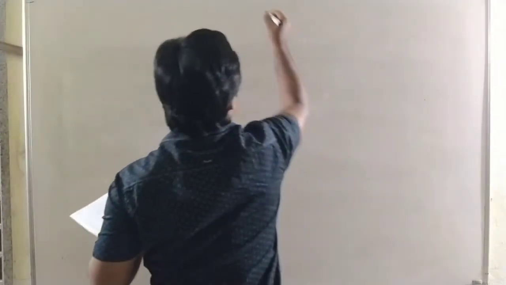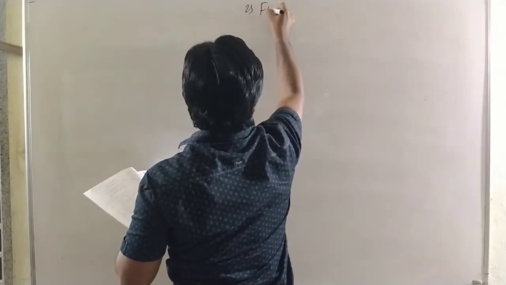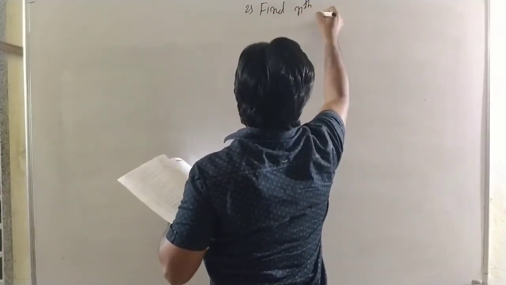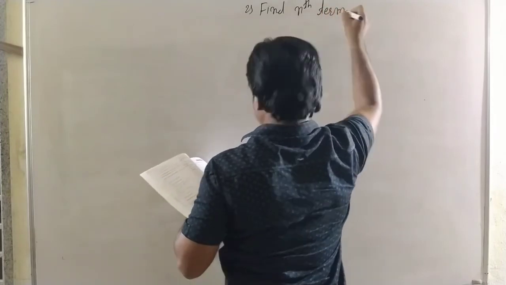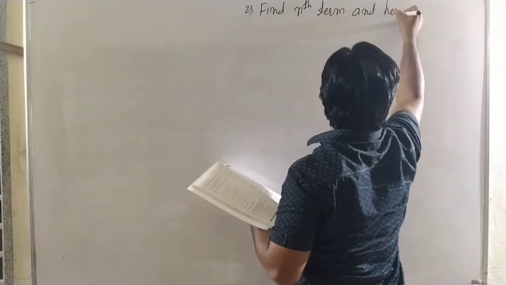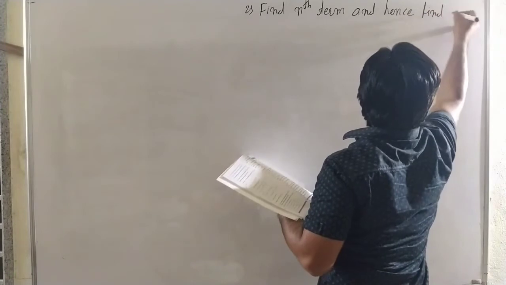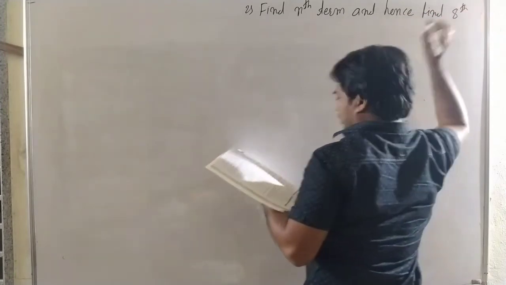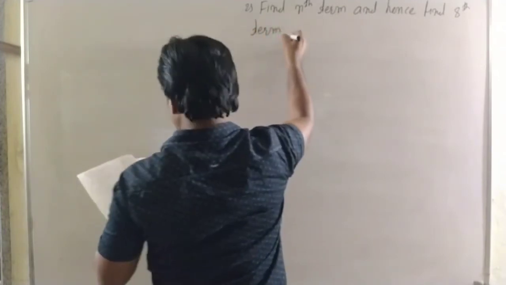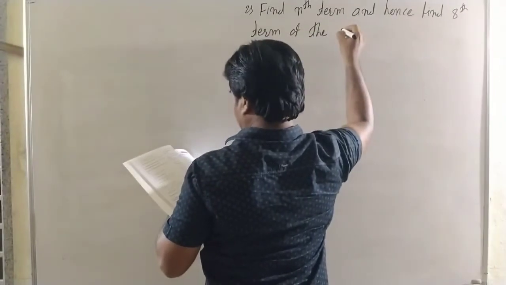Second example, find the nth term and hence find the 8th term of the following harmonic progression.